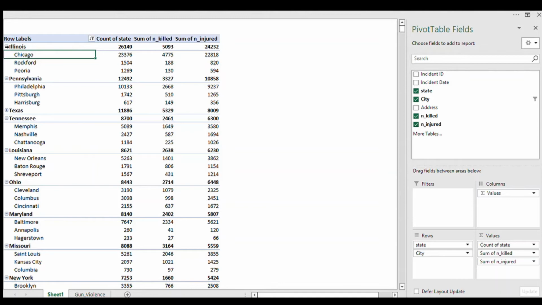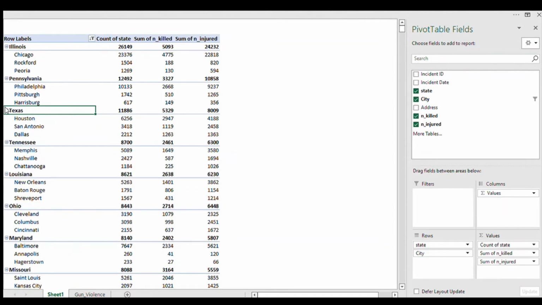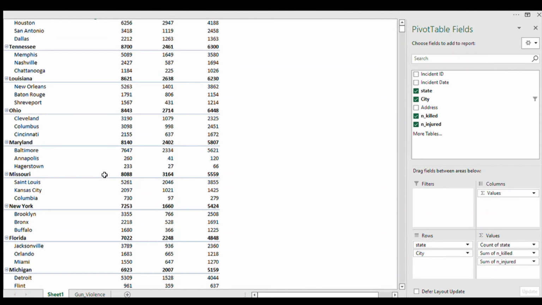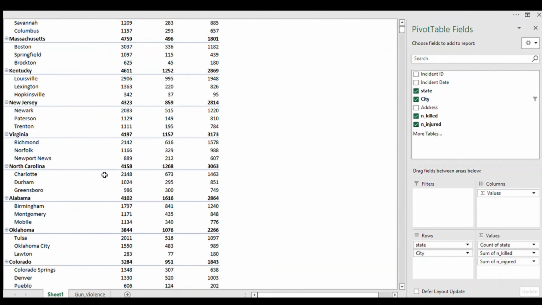Alright, as you can see, each state has 3 now. Each state with 3 major cities under it. So Illinois, we have Chicago, Rockford, and Peoria. And Pennsylvania, we have Philadelphia, Pittsburgh, and Harrisburg. Under Texas, we have Houston, San Antonio, Dallas. Tennessee, we have Memphis, Nashville, and so these are 3 major cities under each state.